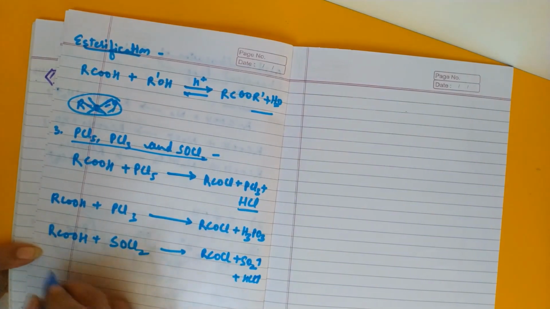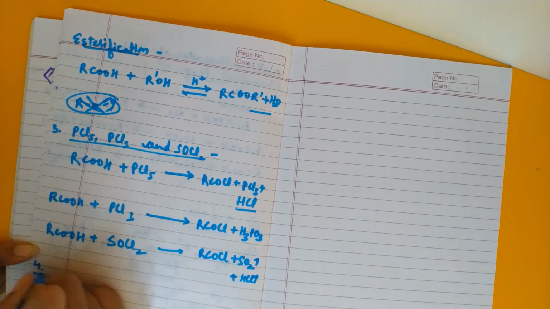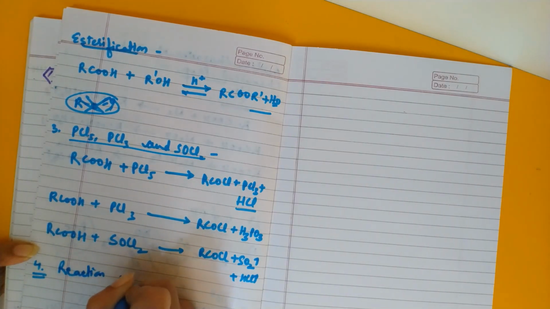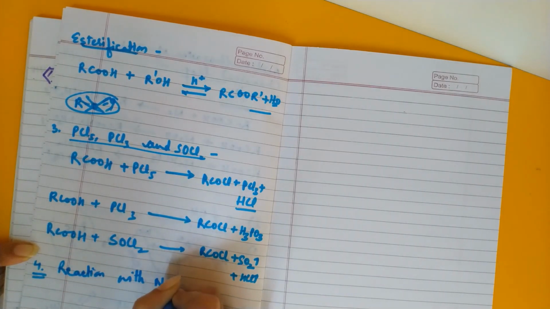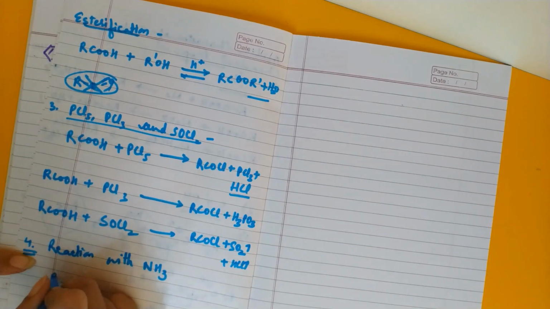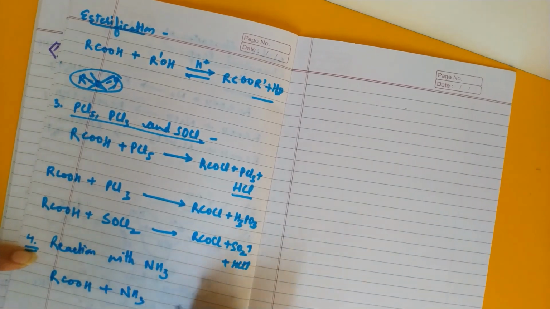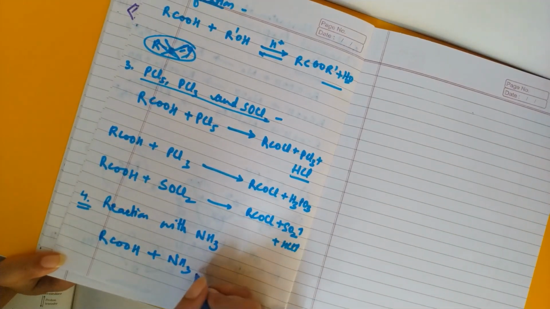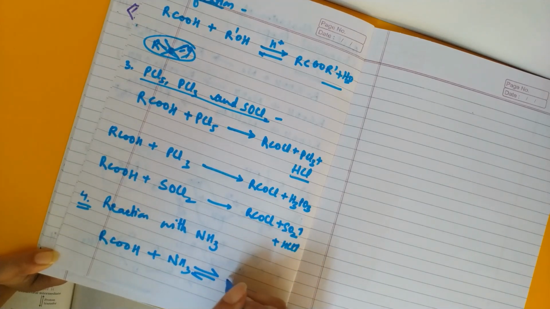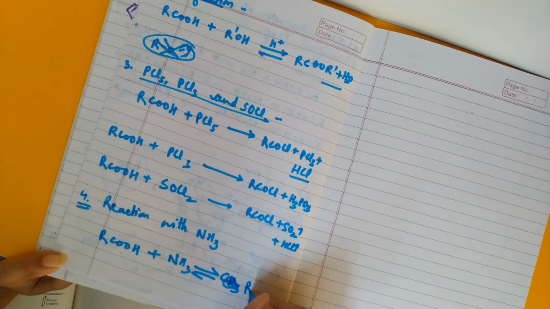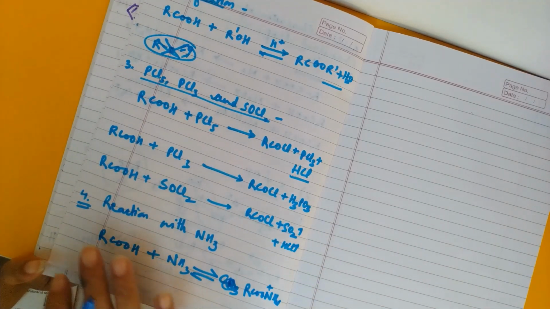Now one more is there: if we do the reaction of carboxylic acids with ammonia, how will the reaction take place? RCOOH on reaction with NH3 first gives the ammonium salt, that is RCOONH4.